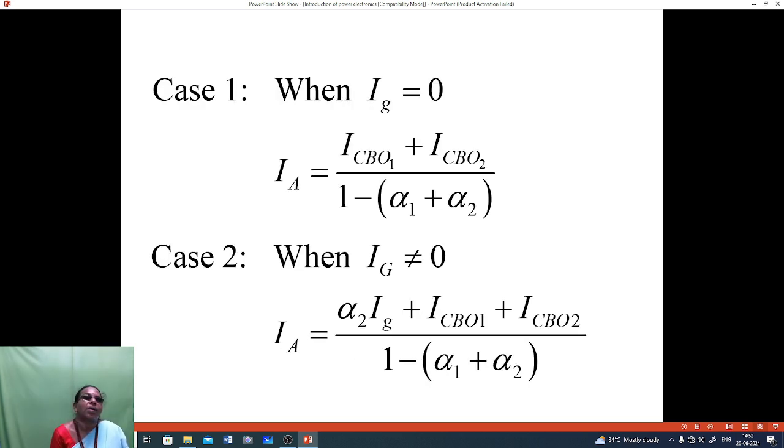For case 1, when Ig is equal to 0, IA is equal to ICBO1 plus ICBO2 divided by 1 minus alpha 1 plus alpha 2. In case 2, when Ig is not equal to 0, IA is equal to alpha 2 Ig plus ICBO1 plus ICBO2 divided by 1 minus alpha 1 plus alpha 2.